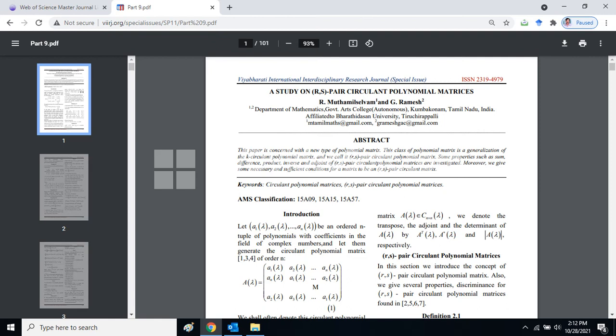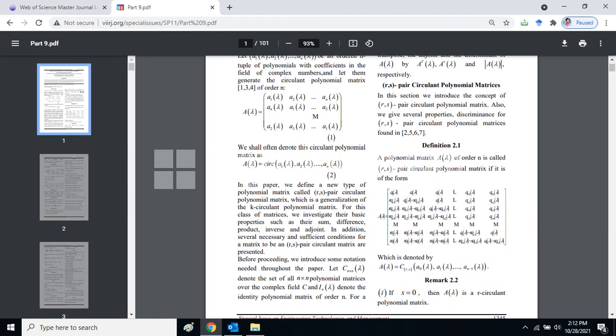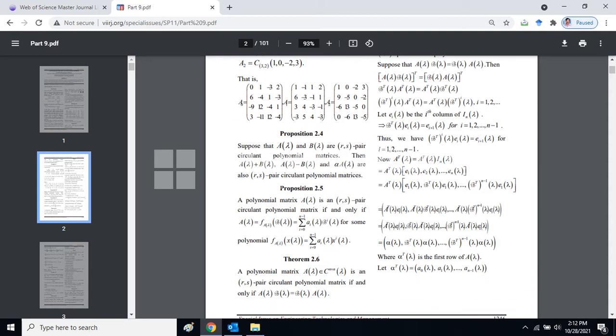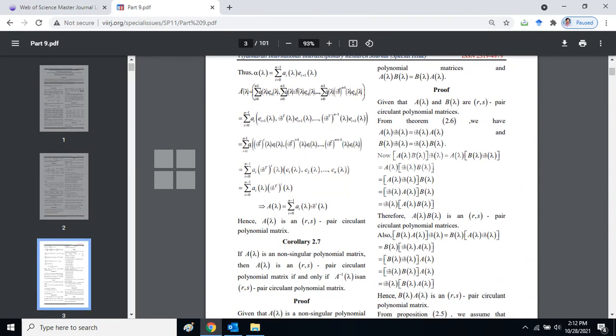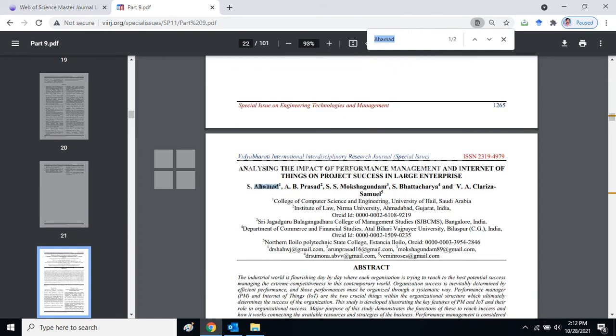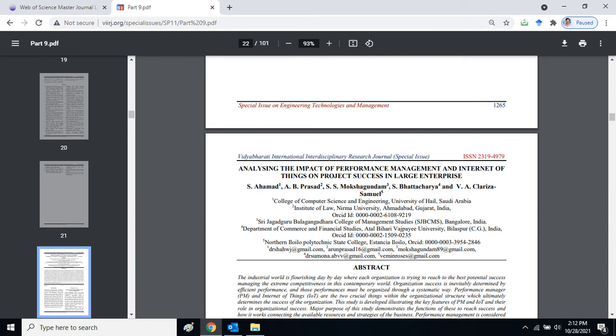Vidya Bharati International Interdisciplinary Research Journal special issue. Yes, so this is a long list of papers, so I should find my paper here. Control F. My name is there, AHAMAD, my second name. From my second name, I got this paper here.